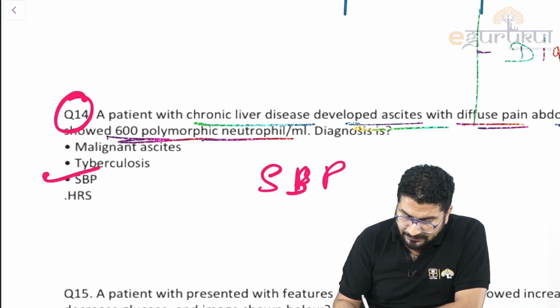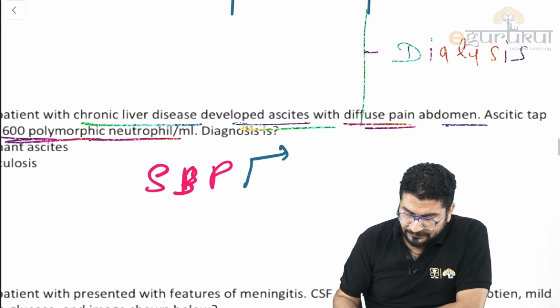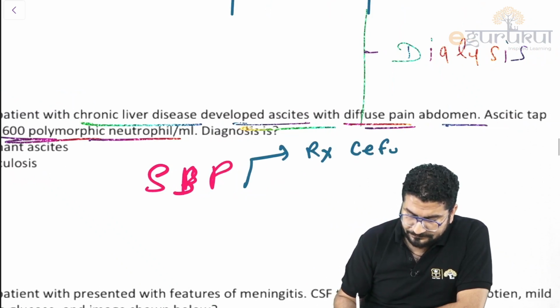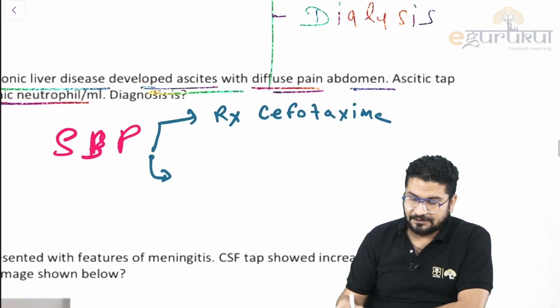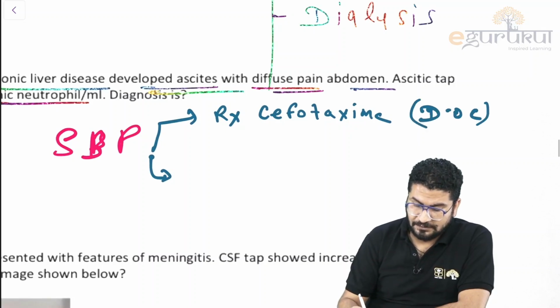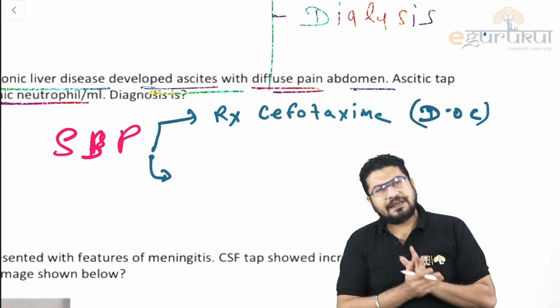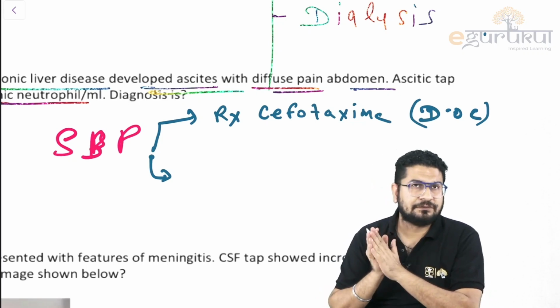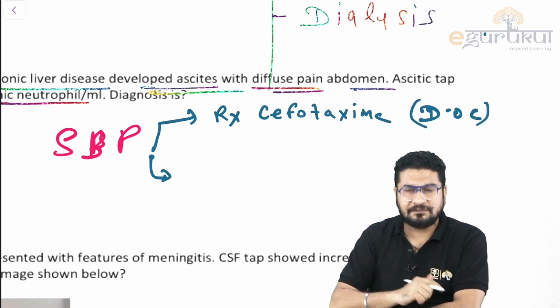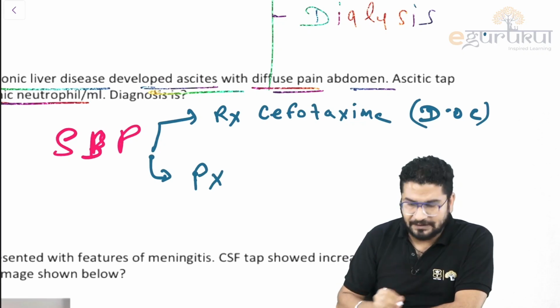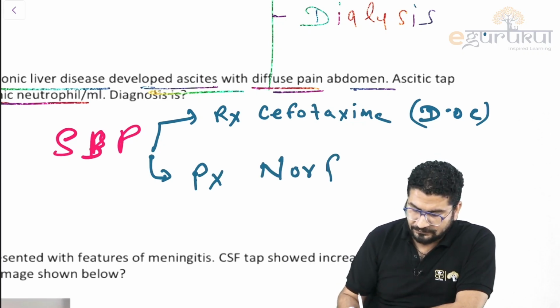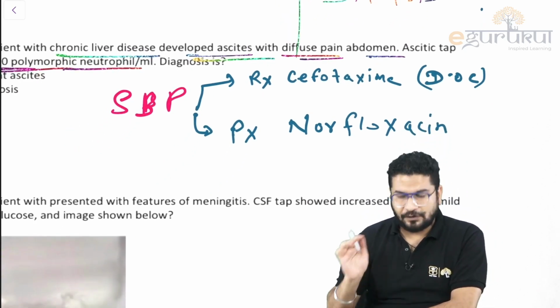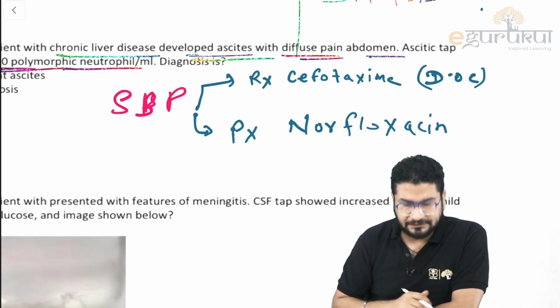So remember, for SBP, how will you treat? You need to give cefotaxime. We give IV cefotaxime 2 gram, that is the DOC for treatment. If I say the patient had SBP, spontaneous bacterial peritonitis, and somehow you manage the patient successfully and you are discharging the patient, he should not have this again. For prophylaxis, I am writing PX for prophylaxis, what do we give? Norfloxacin. This is the expected question they can ask you. Cefotaxime is the drug of choice, and the drug of choice for prophylaxis will be norfloxacin.